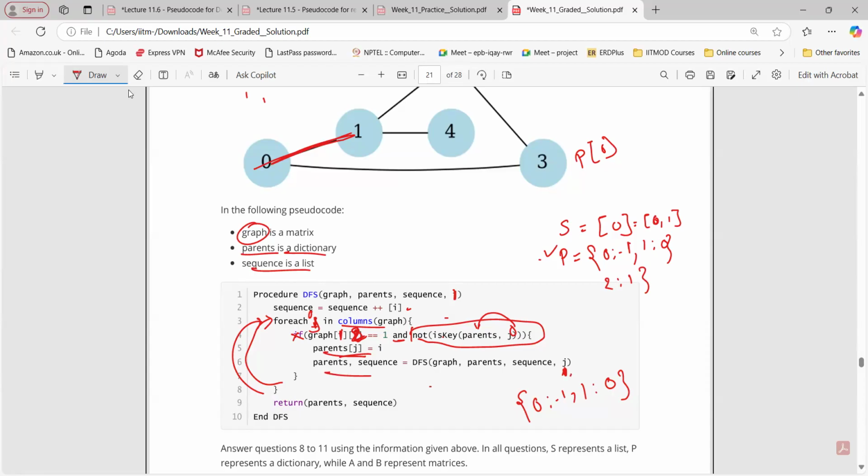And remember, we have not done all the for loops here. We are still at J equals to 2, and before that, we are still in the for loop where J equals to 1 for 0, right? Yes, sir. So we have multiple for loops and we need to complete each for loop to backtrack. It's not like we can backtrack directly. If I come back here again, I need to go through all the elements like this. Okay. Now this is what we are going to get.